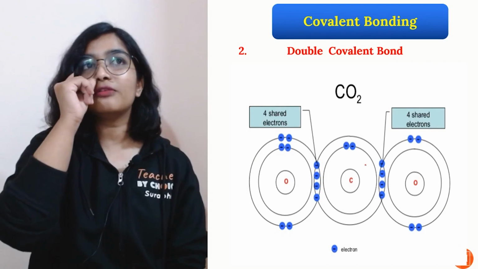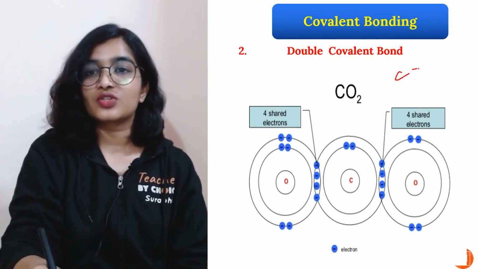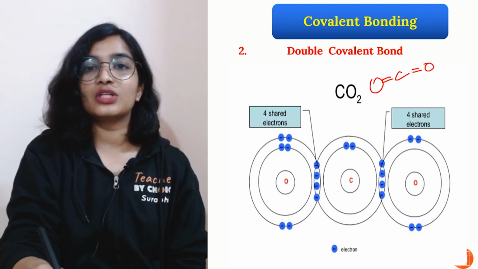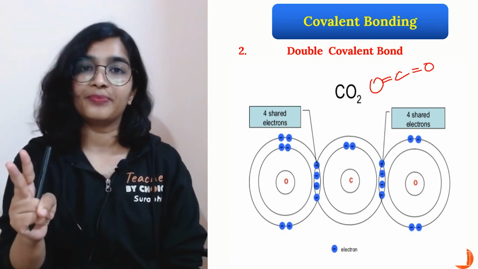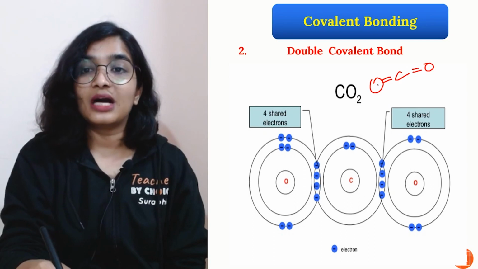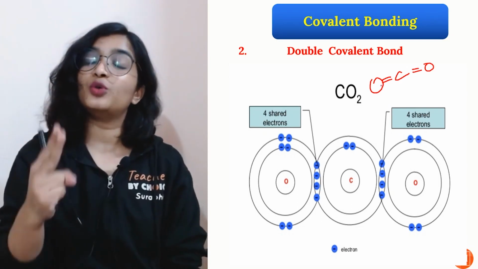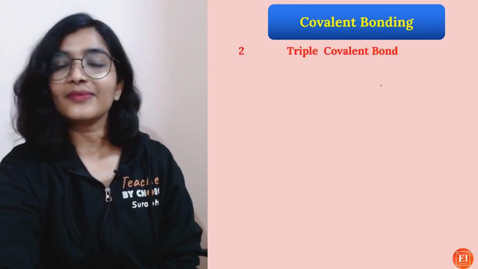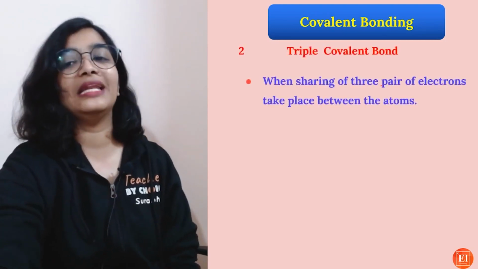Or even in case of carbon dioxide, the structure is linear. See, between carbon and oxygen there is a double bond. That means between carbon and oxygen, there is sharing of 2 pairs of electrons or 4 electrons. The last one is triple covalent bonding.